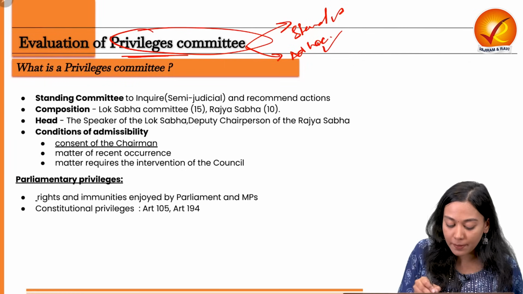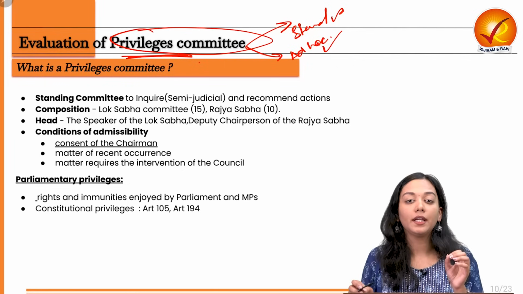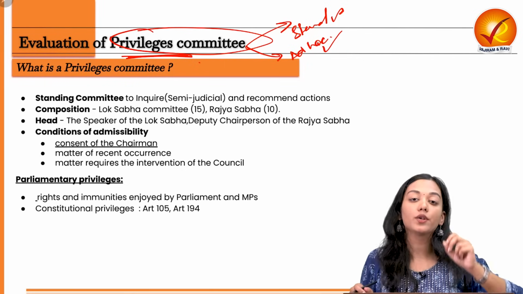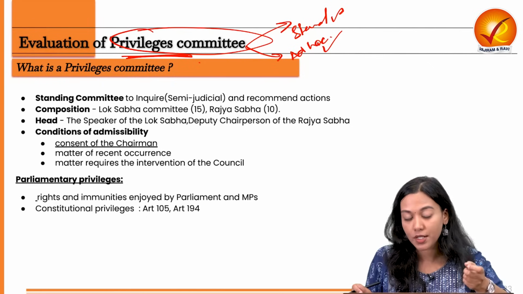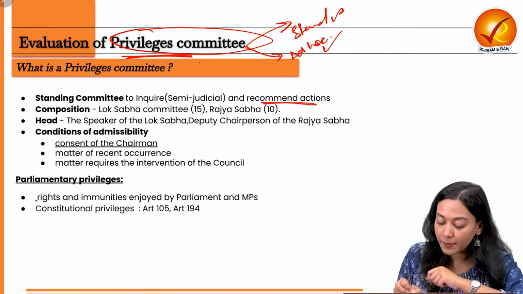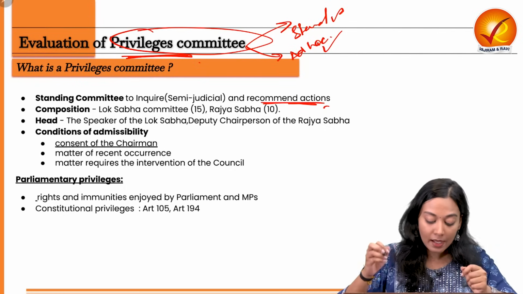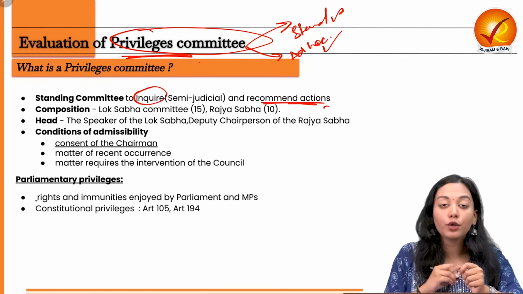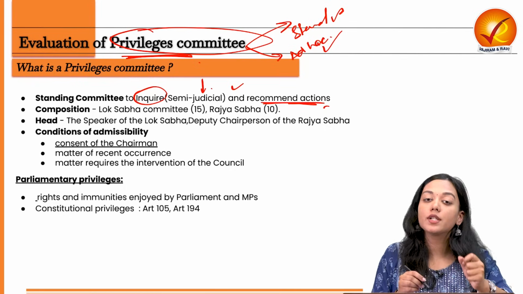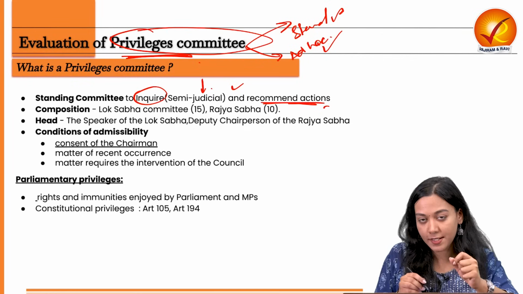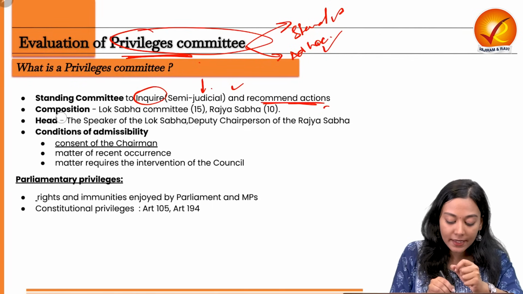Our privileges committee is a standing committee to perform inquiries on the cases of breach of privilege. And not only that, it also recommends the actions that need to be taken against those people. So, because it has the power to inquire, can we also say that it has semi-judicial jurisdiction? Yes. Now, coming to the second aspect, that is the composition of the privileges committee.